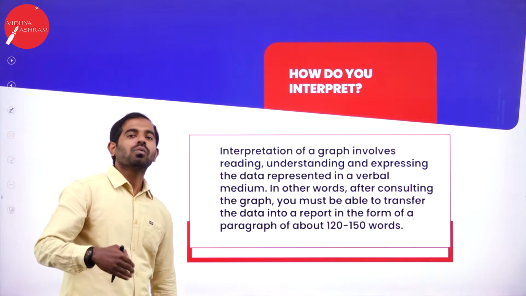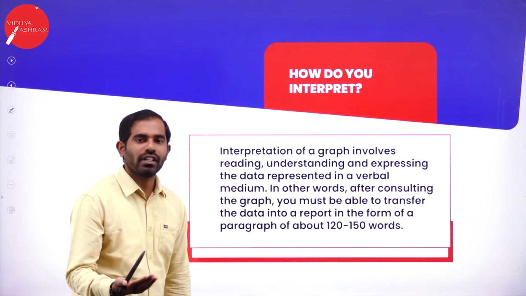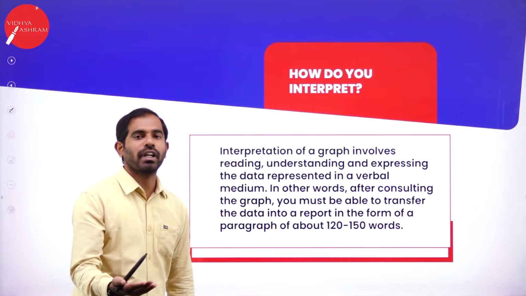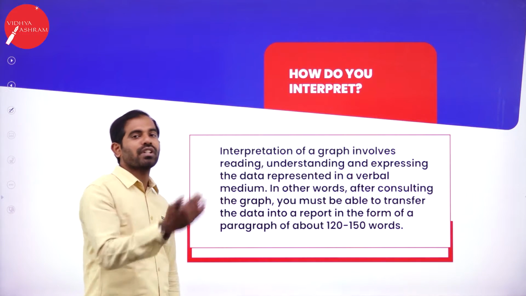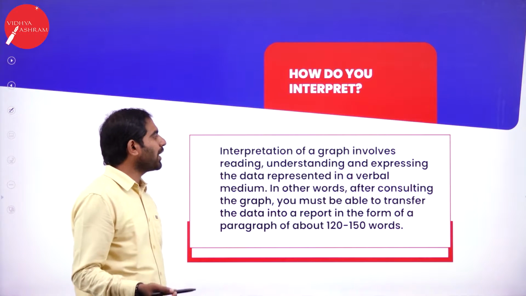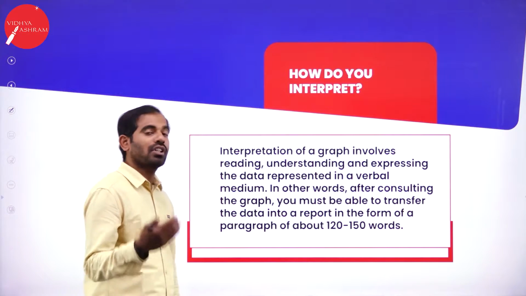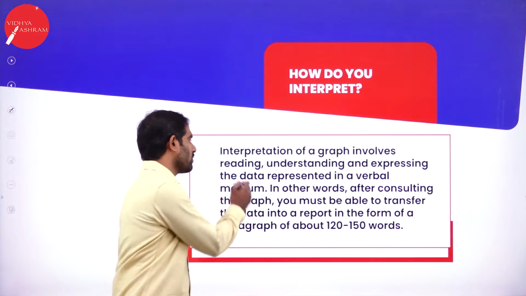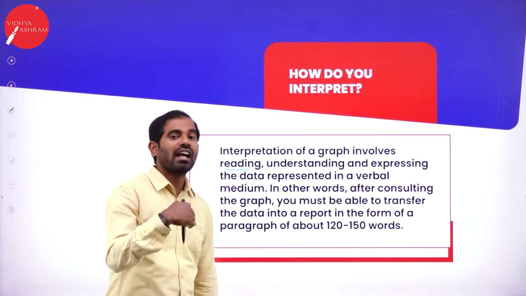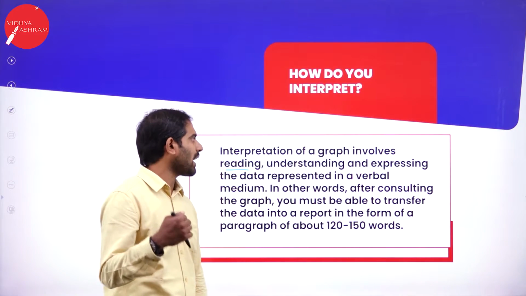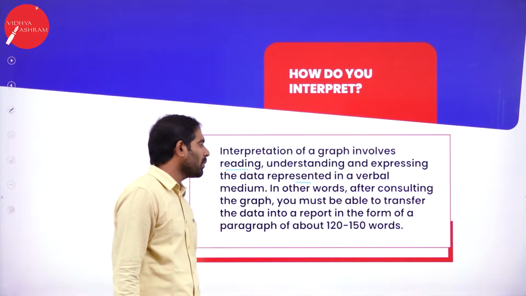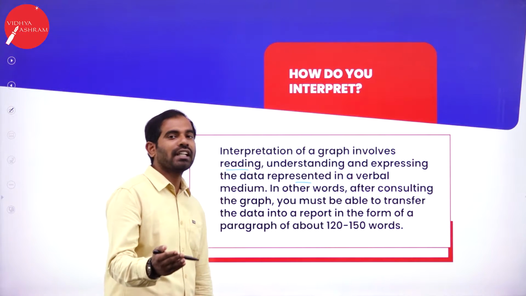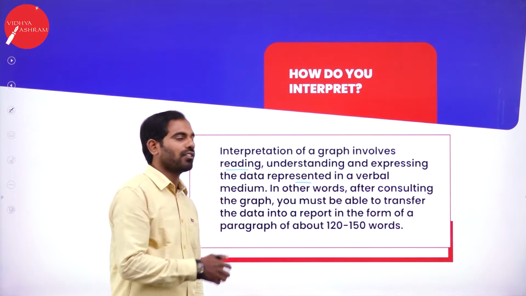We got to know what is report writing and what you are going to interpret, how many types of graphs, and how do you interpret now? Interpretation of a graph involves reading. First thing, you need to read. Understanding, as soon as you read, you need to understand, and expressing the data represented in a verbal medium. If you didn't understand this, let me simplify it further.